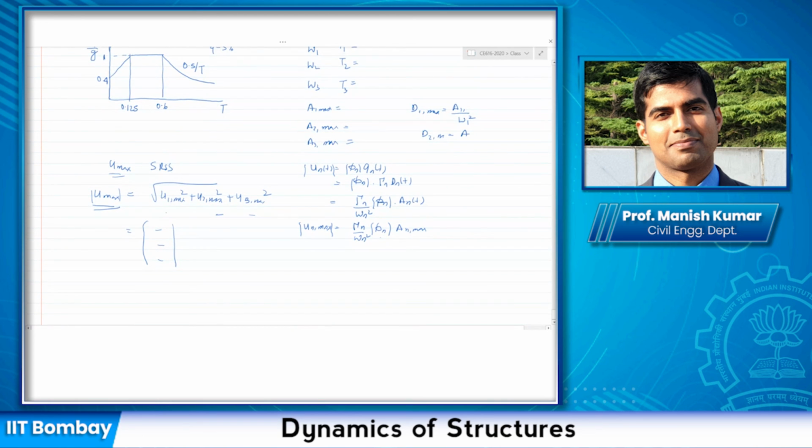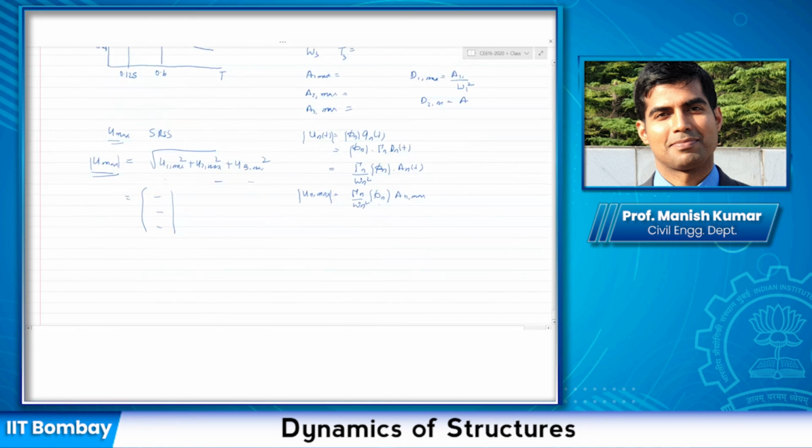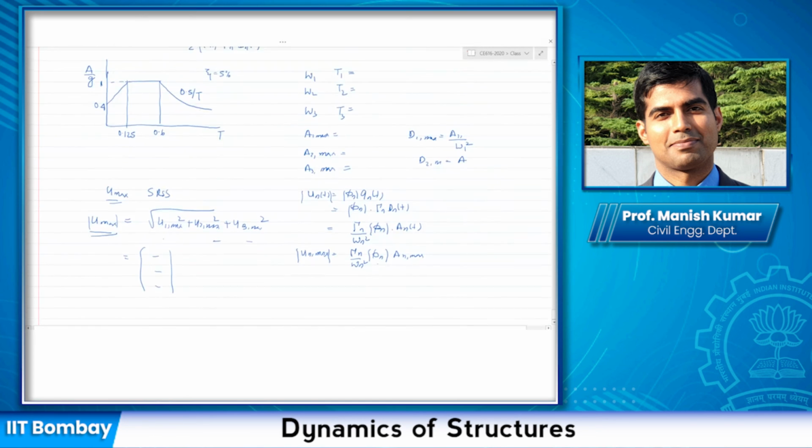So you can find out what is the T1, T2, T3. Let us say T1 here comes out to be 1.39 second, right? Now, if T1 is known, let us look at where the T1 is. T1 is somewhere around here, right? So A max or A1 max would be basically 0.5 times 1.39, correct? And multiplied by g, if you want to write it in terms of units. So this would be 4.23 meter per second square.